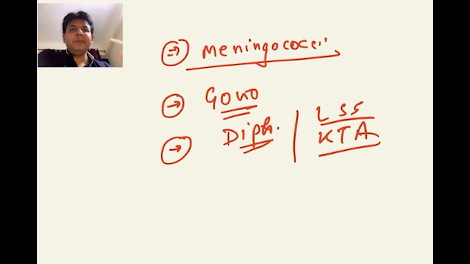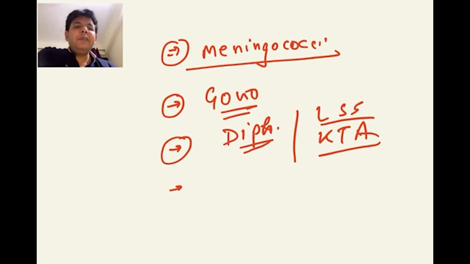They can give you a picture of the culture media and ask which organism grows, or they can give you a case study history that a particular child, unimmunized, comes to you with pseudomembrane and all, and develops bull's neck and all. There is neck edema which is observed. So all those particular things you need to focus upon. And in Corynebacterium, one question which I'm remembering is Corynebacterium minutissimum that leads to erythrasma. That also needs focus.